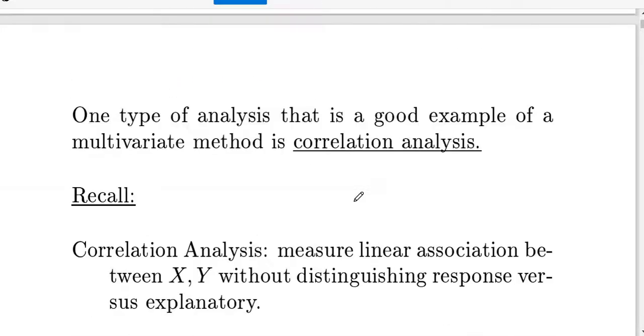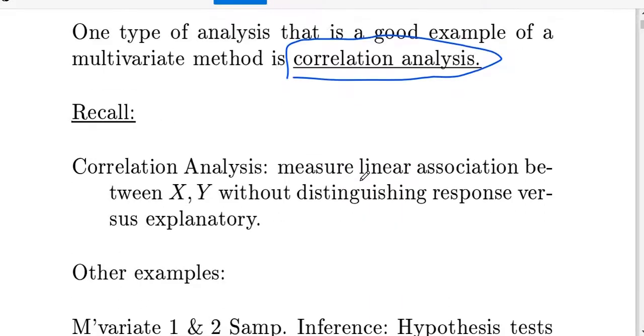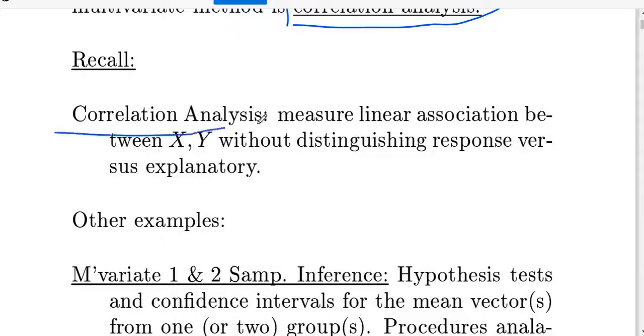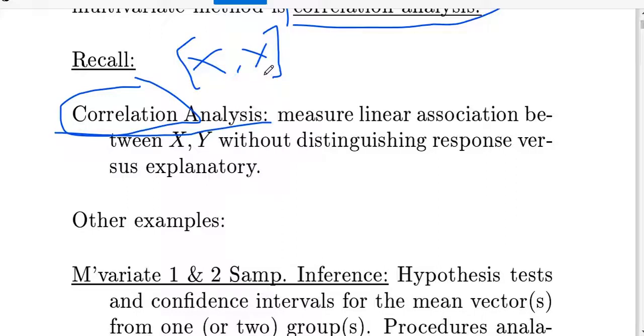One type of analysis that is a good example of a multivariate method is correlation analysis. The correlation matrix is also highly useful in multivariate analysis. We all know what correlation analysis is. Generally, correlation means a change in one variable brings some change in another variable. For example, I am taking x and y as my two factors, with x as height and y as weight. Then I find the correlation, and we can say it is positive, negative or zero correlation. But what does correlation analysis mean? It is a measure of linear association between x and y without distinguishing a response variable.